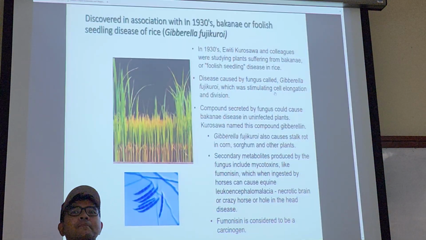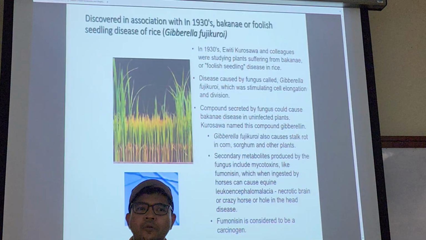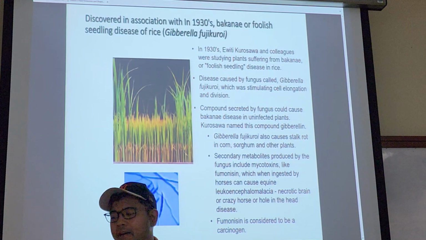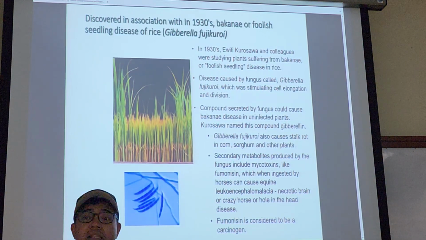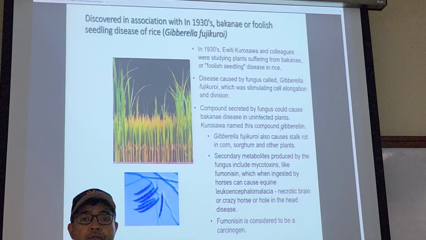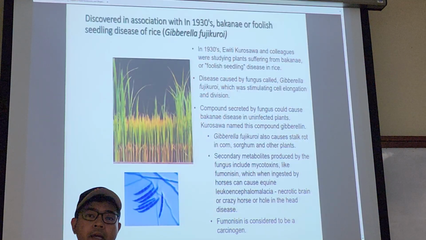Sounds like a bad thing, but if you are a very optimistic person, you should turn the problem into a solution. This is secreted by this fungus, and the compound was first named gibberellin from the name Gibberella fujikuroi.